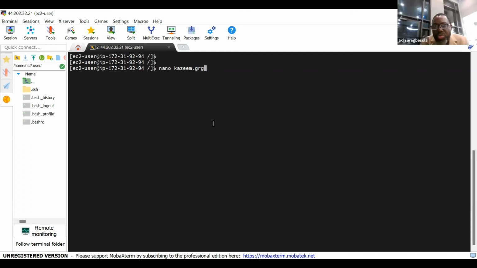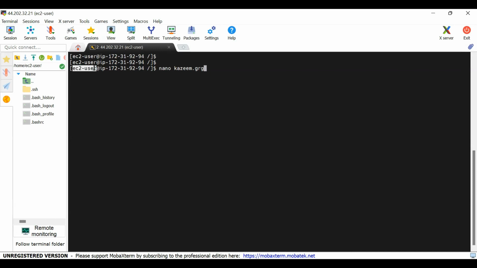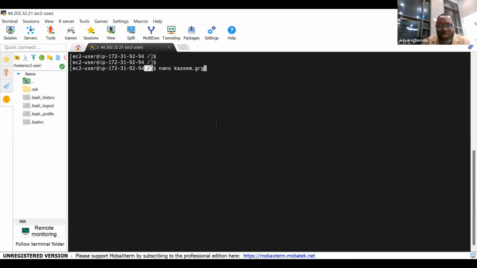Yes. So who does not understand that? I've explained that many times. The only place that EC2 user can operate from, that he has permissions to operate from, is his own directory. You cannot be EC2 user and expect to work from root. It will not work. Okay, we'll run it now. You'll see what Paul meant.